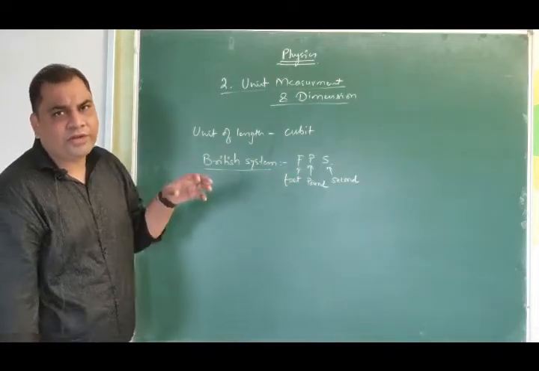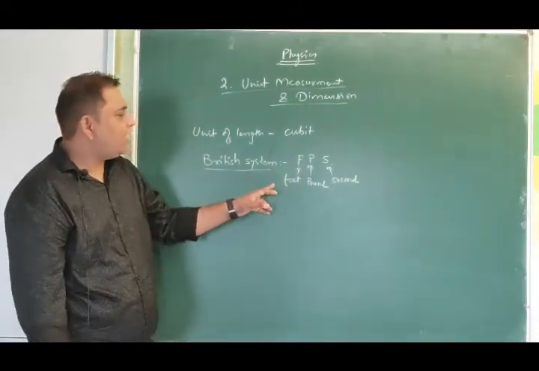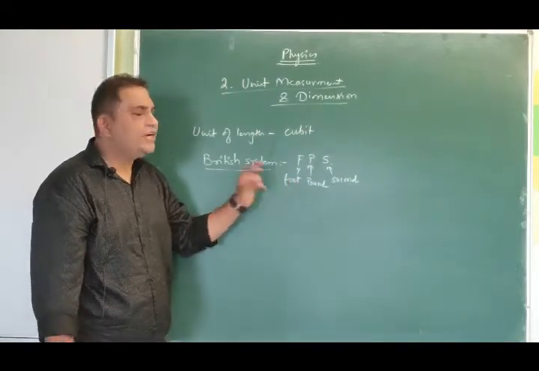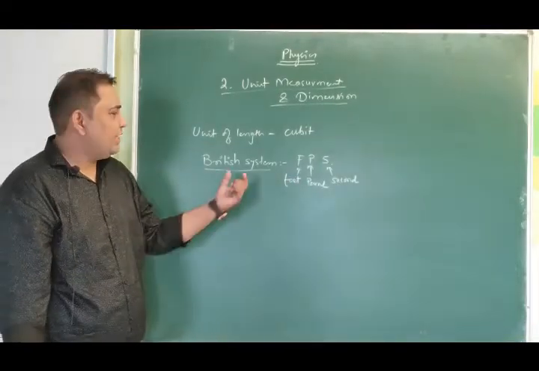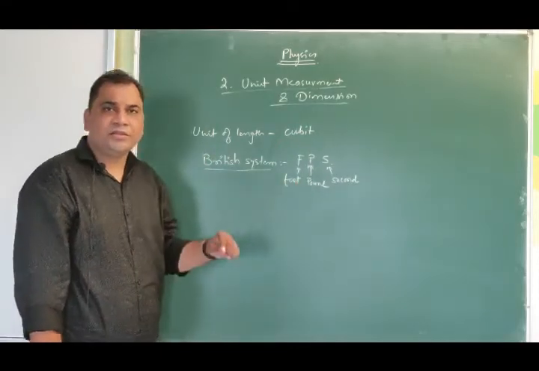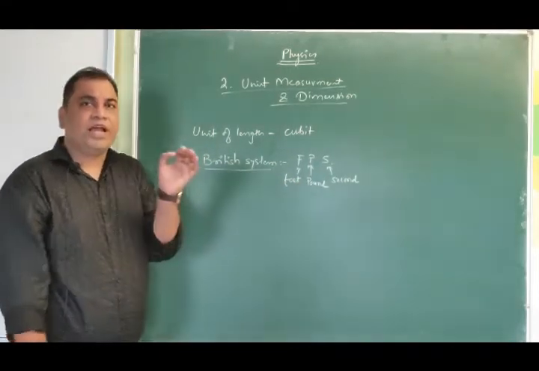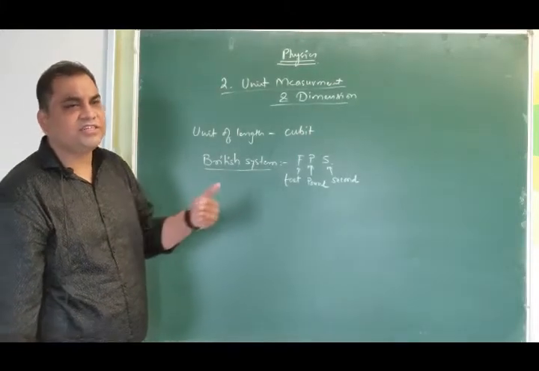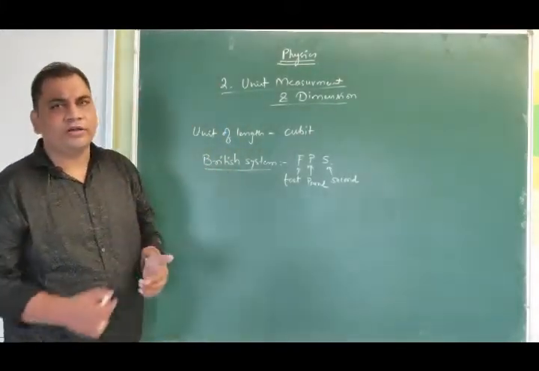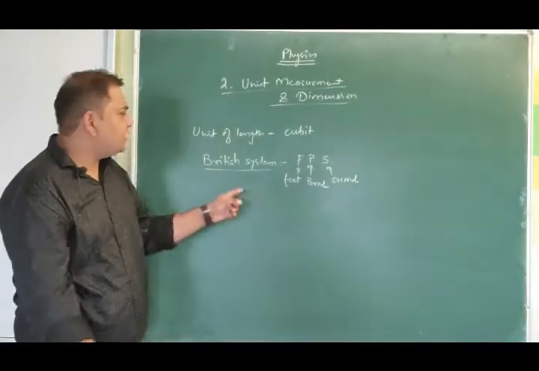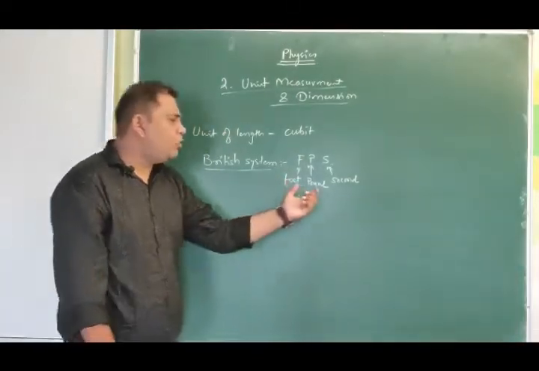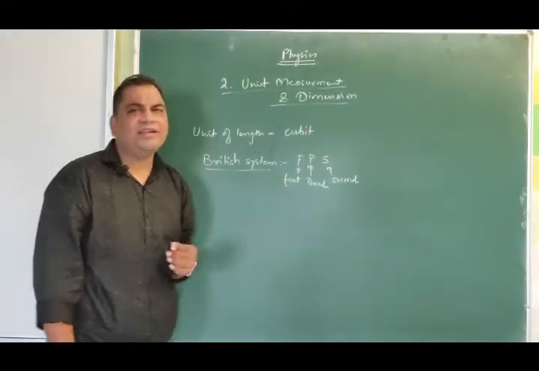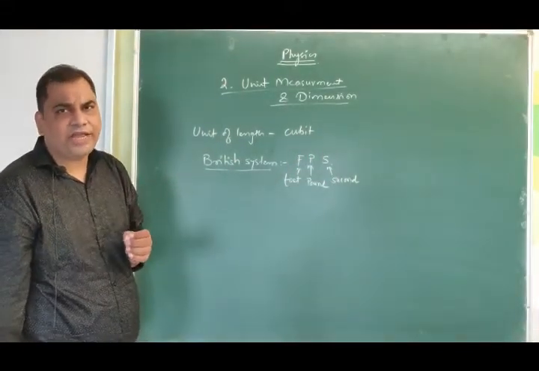Even in our society we are measuring most of our distances even today in feet, but remember, even this unit feet, somewhere down the line, has a reference attached to the human body. That is, the distance covered when you walk one foot is called a foot. Pound is used for measurement of mass, and second is used for measurement of time.